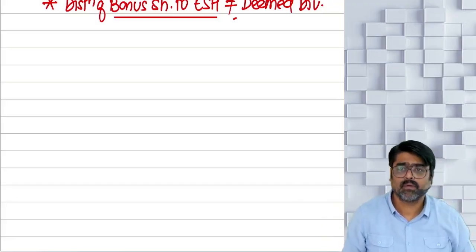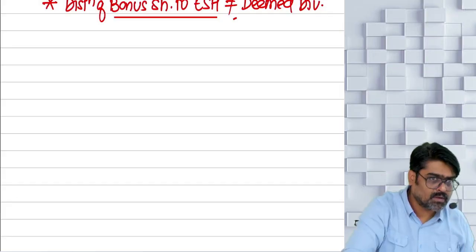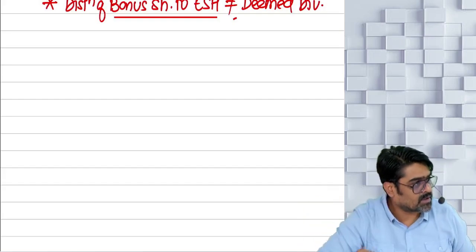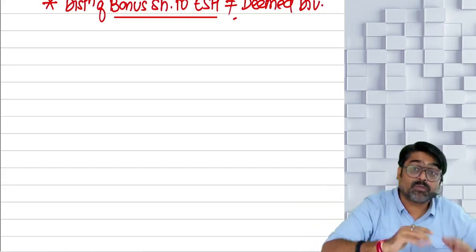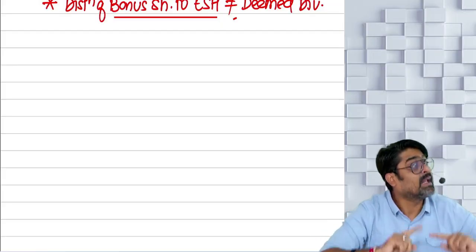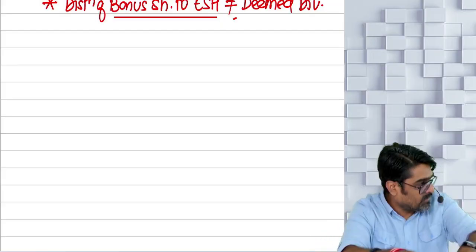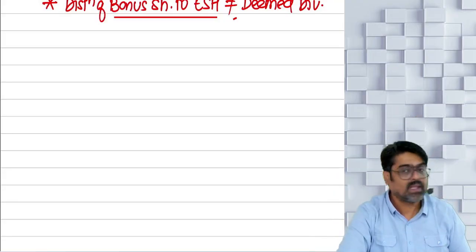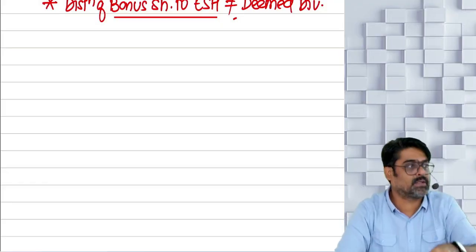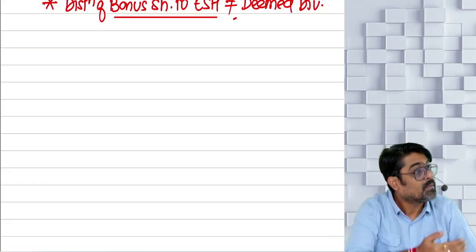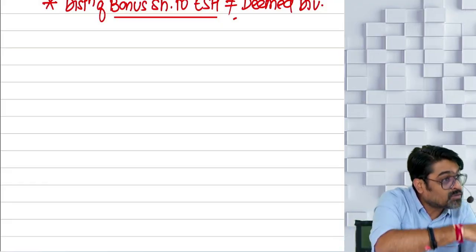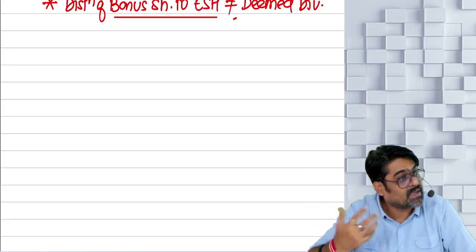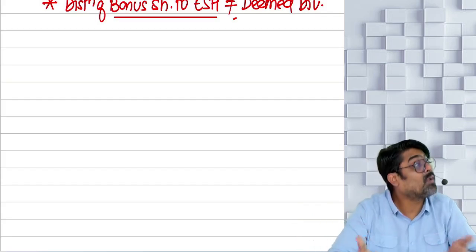One tight slap. As on the date of liquidation, profits were there, no? And if these profits were distributed while the company was a going concern, this was supposed to be considered as your dividend, no? So now these profits which are there as on the date of liquidation, if they are distributed on liquidation in the form of cash or asset, will also be treated as deemed dividend, even if they are distributed at the time of liquidation. We are not going to leave it. Why? Because if these profits would have been distributed while the company was a going concern, we would have treated that distribution as a dividend. Then why not now?